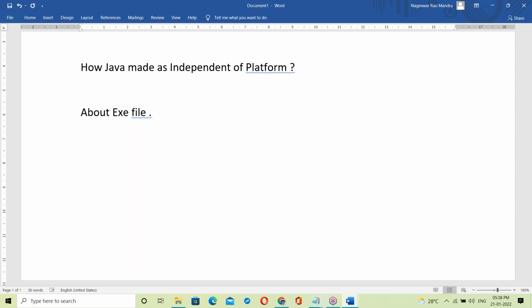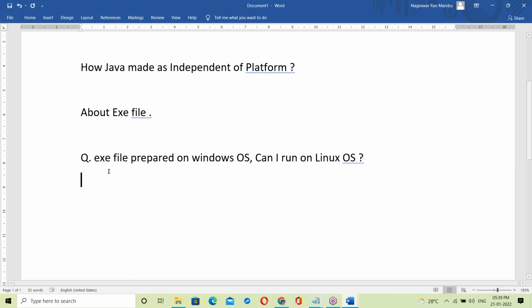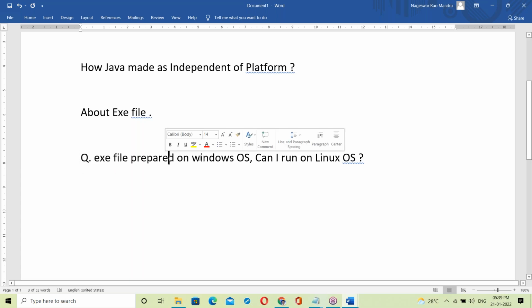Here, a simple question for you guys. An exe file prepared on Windows OS, can I run it on Linux OS?